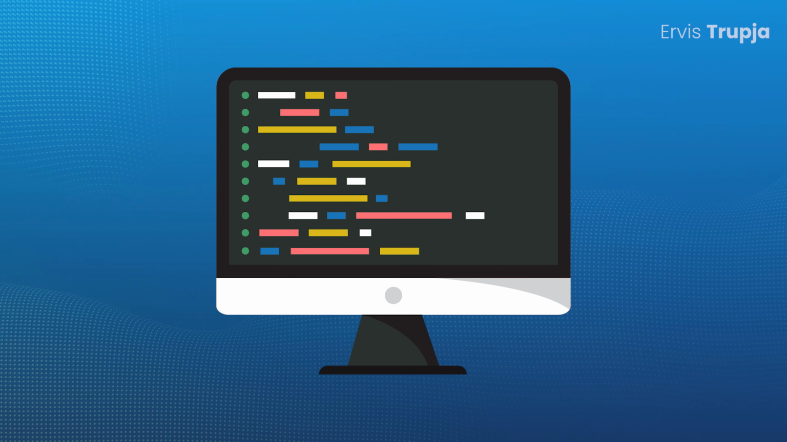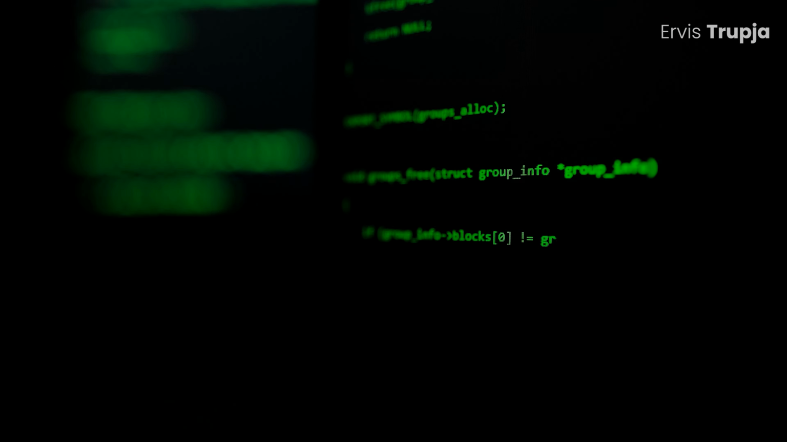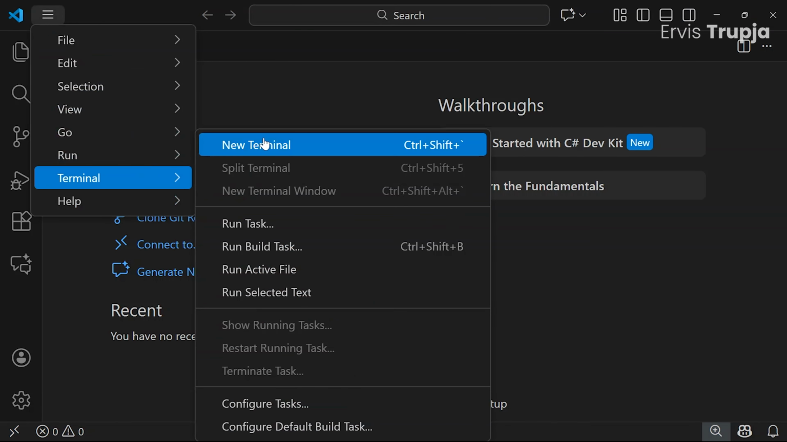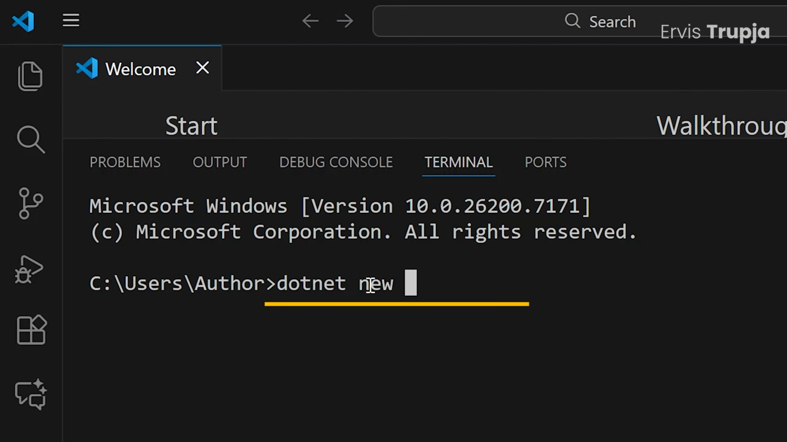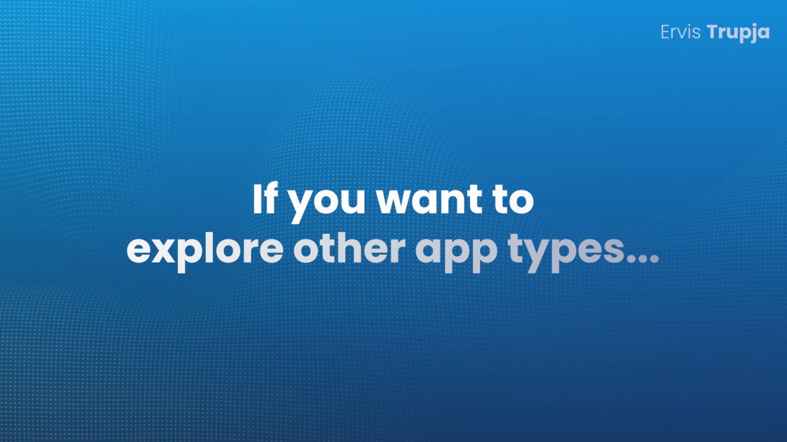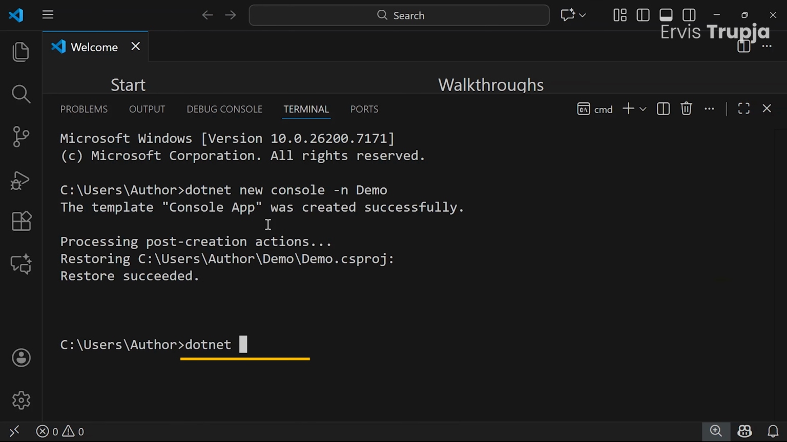A C# program is a set of statements the computer runs to complete specific tasks. Let us start with a simple C# app in VS Code using .NET New Console. If you want to explore other application types, use .NET New List.